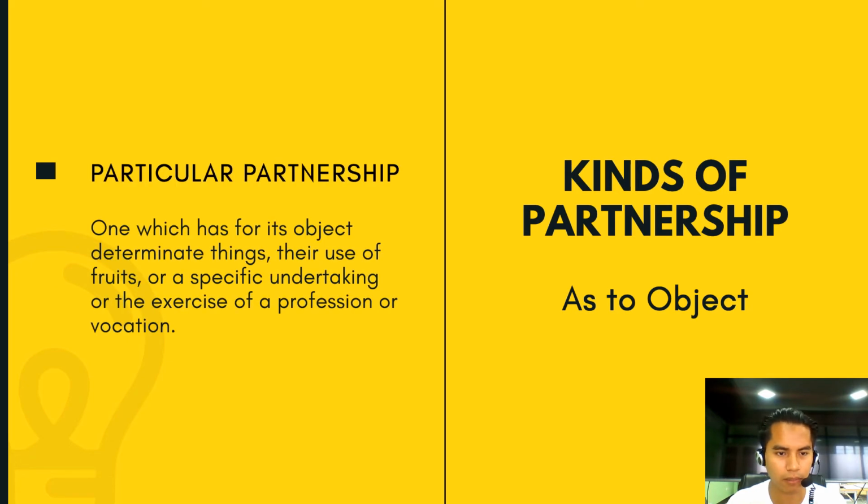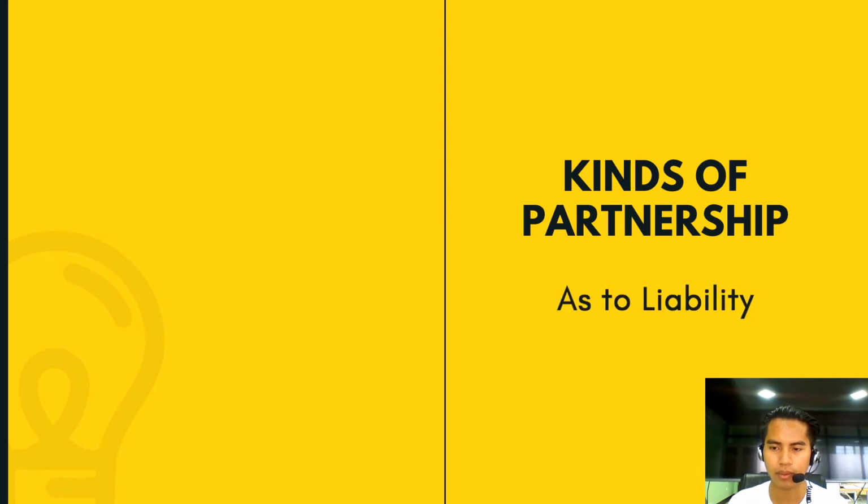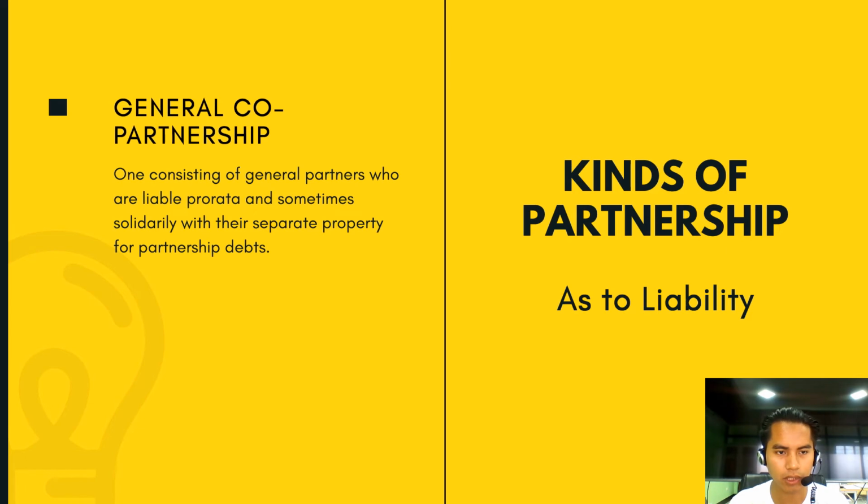And then we have the particular partnership, one which has for its object determinate things, their use or fruits, or a specific undertaking or the exercise of a profession or vocation. We also have kinds of partnership as to liability. The first one is the general co-partnership.